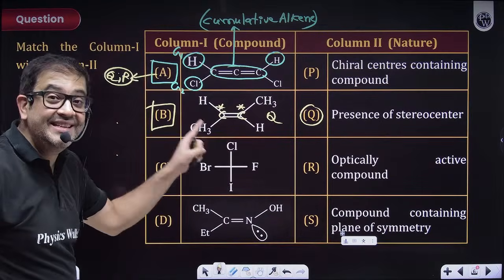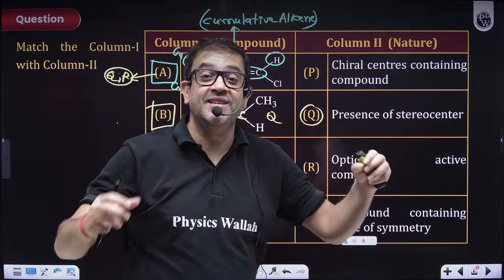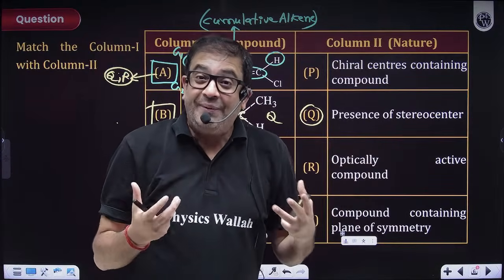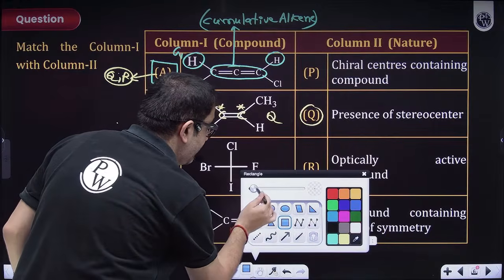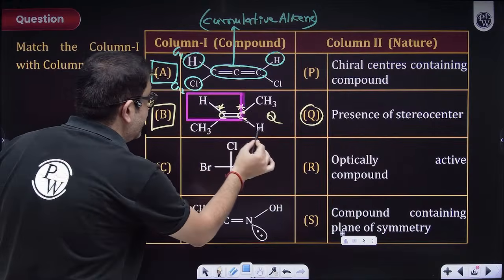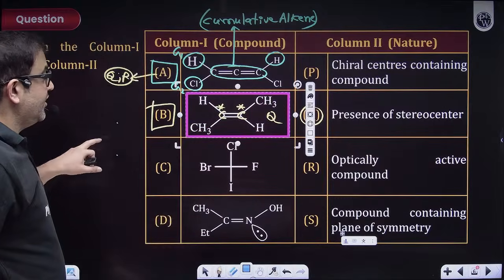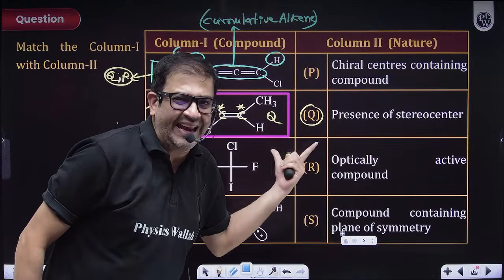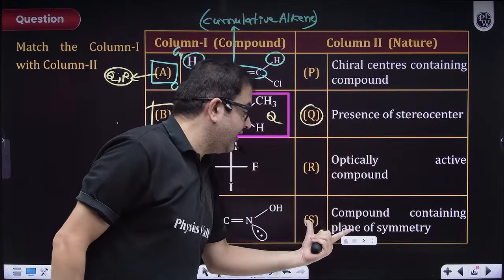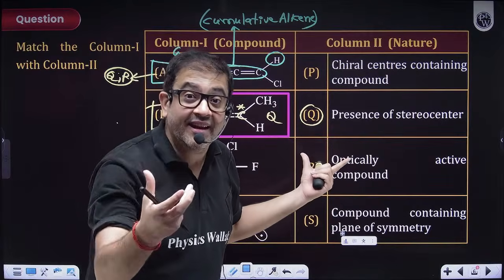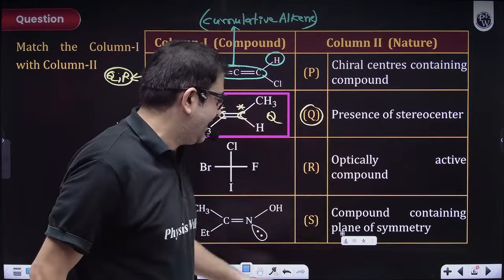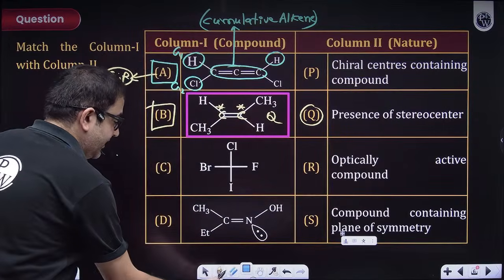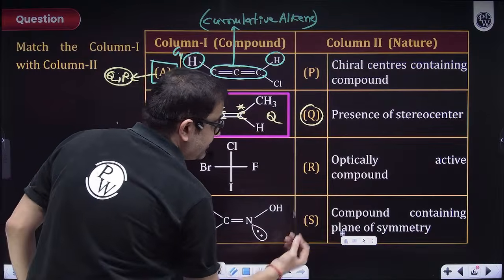Yes, sir. The reason all the double bonded systems are in general optically inactive is that they have a very basic element of symmetry. What is that basic element of symmetry? Sir, they all have plane of symmetry. So because it is having plane of symmetry, hence it is symmetric, and symmetric molecules don't show optical activity. So definitely this is containing an element of symmetry which is plane of symmetry.